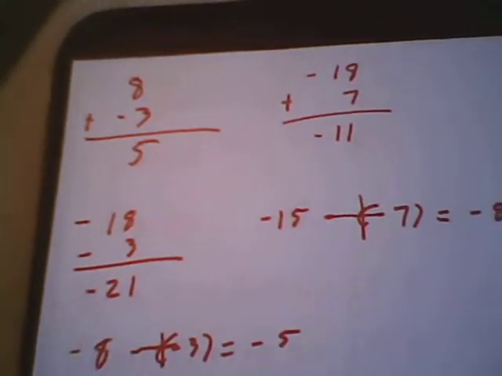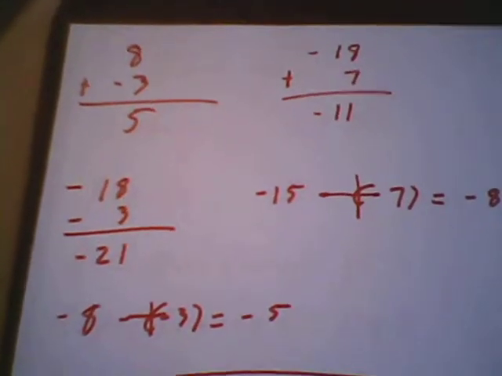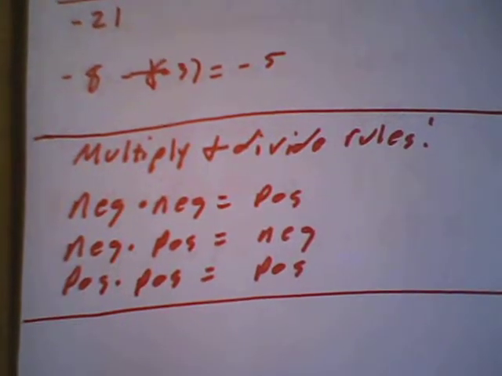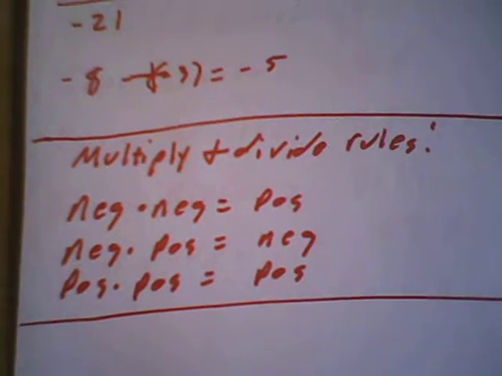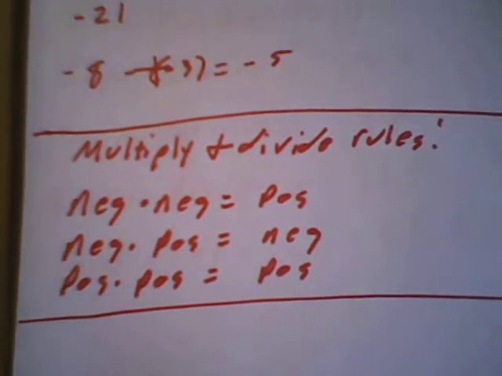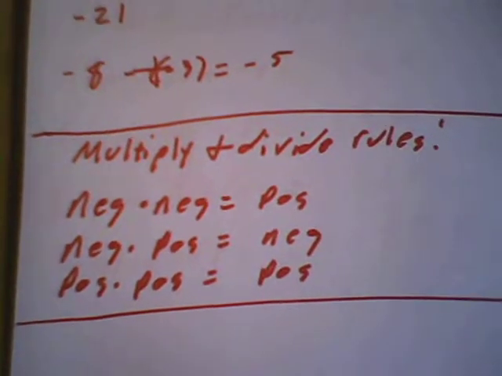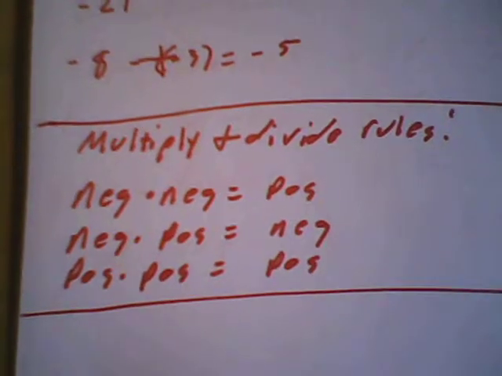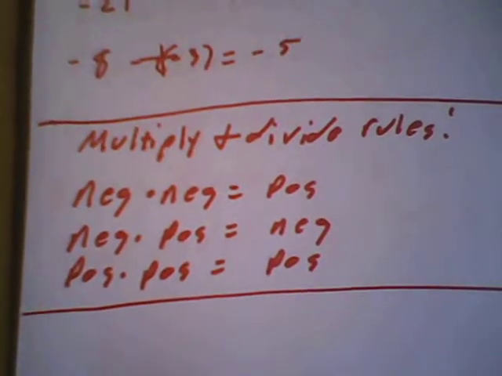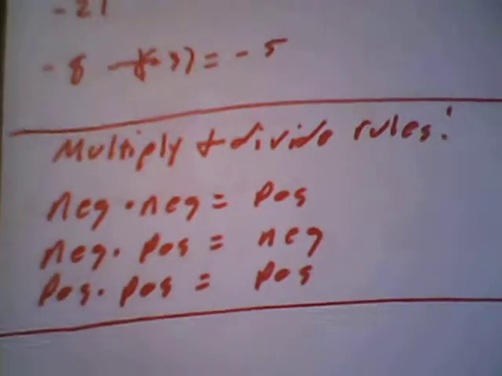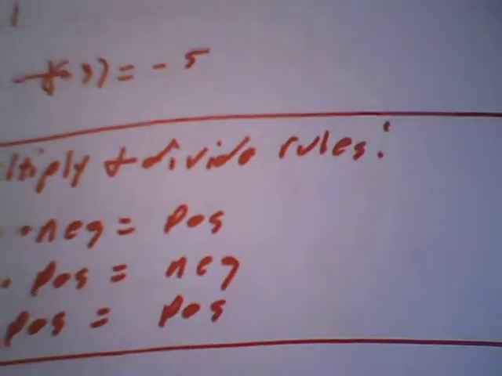Now, that's adding and subtracting rules. It's a little bit different when you do multiplication and division, which most people actually prefer. Here are the rules for that. Multiply and divide. A negative times a negative equals a positive, or a negative divided by a negative equals a positive. A negative times a positive equals a negative, or a negative divided by a positive equals a negative. A positive times a positive gives you a positive, or a positive divided by a positive gives you a positive. Nothing wrong with that one.